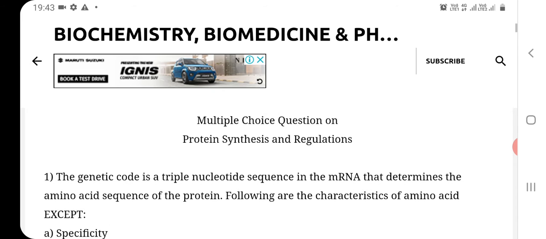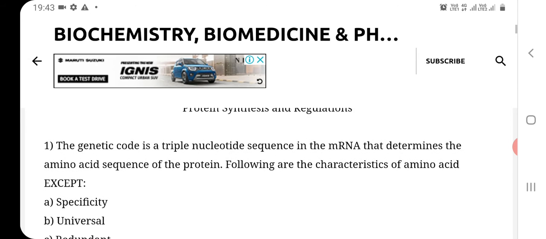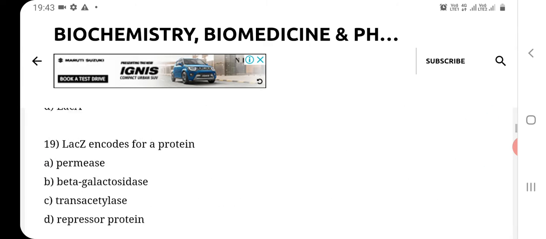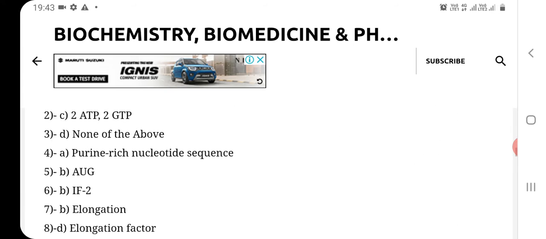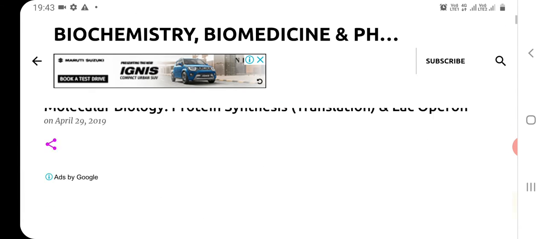molecular biology paper of BSc TY microbiology, and here we will take MCQs on protein synthesis and regulations. So let's start. See the first question here,